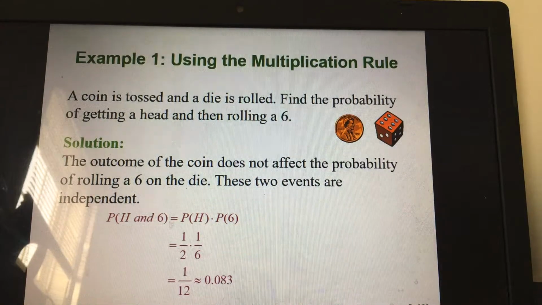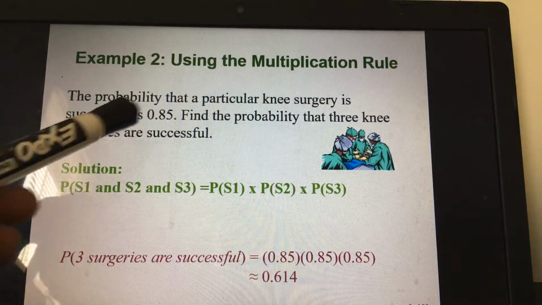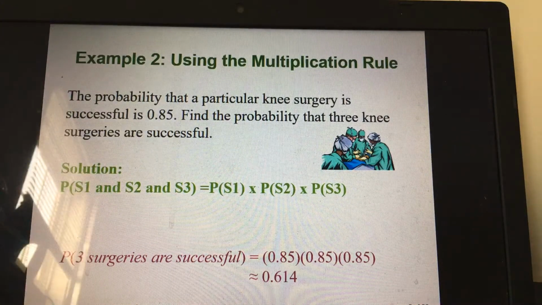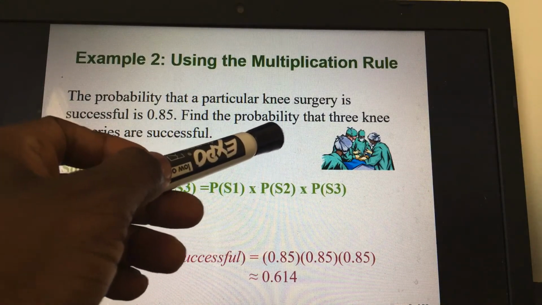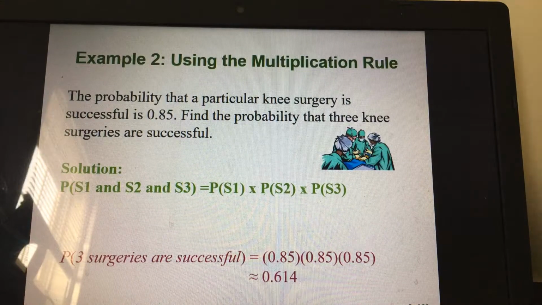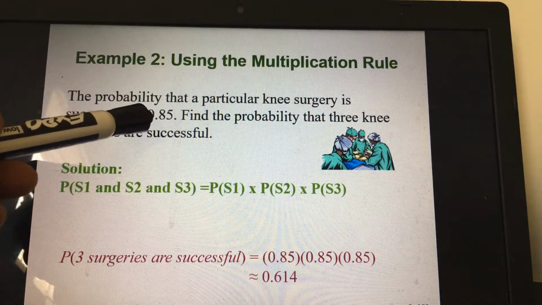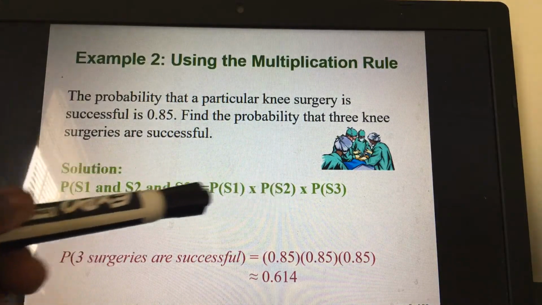Let's try another example. It says, the probability that a particular knee surgery is successful is 0.85. Now, you know that 0.85 means 85%, okay? Find the probability that 3 knee surgeries are successful. So there are 3 of them. Let us say that S represents successful. In this case, they give us the probability of successful already. So all we have to do is to apply it here.